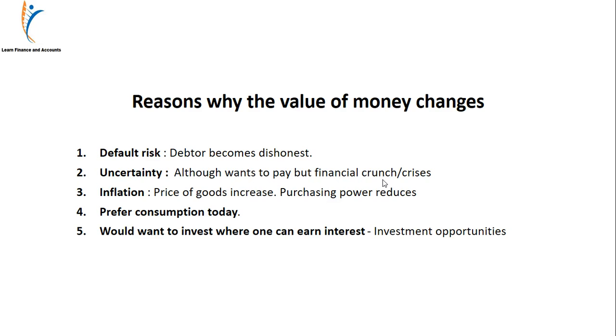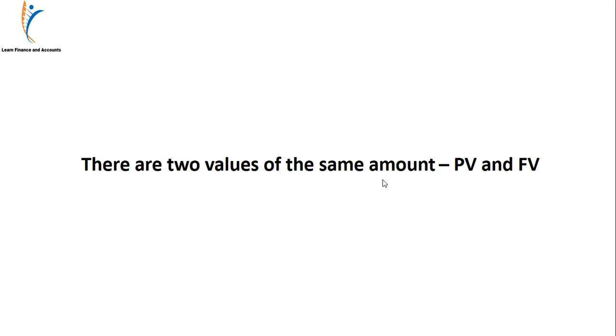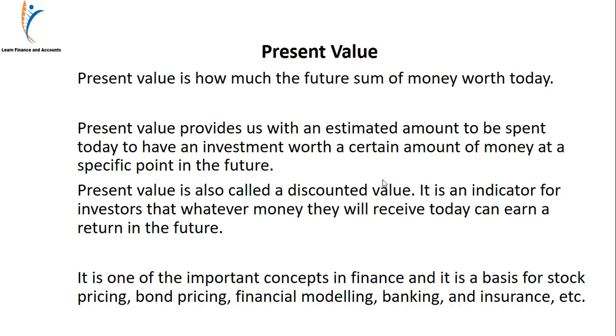Now we have talked about two values. One is present value and one is future value. What are they? They are the values of the same amount. So the value of 100 rupees today will not be the same value at a future date. So present value is more and future value is less, in most of the cases. So present value is how much the future money is worth today.